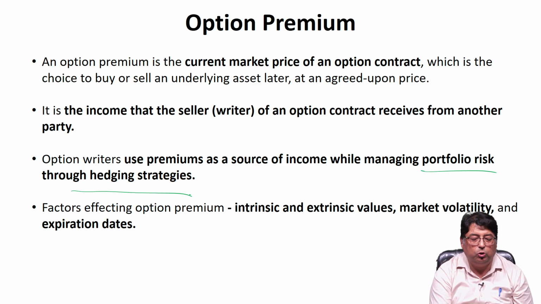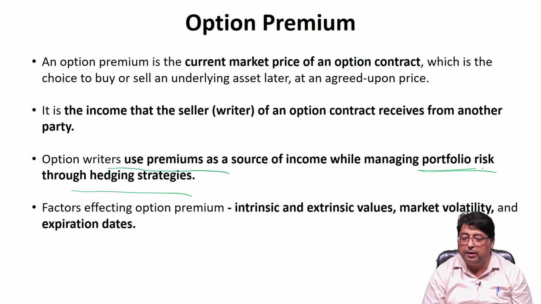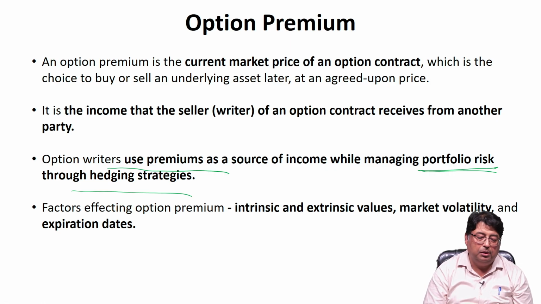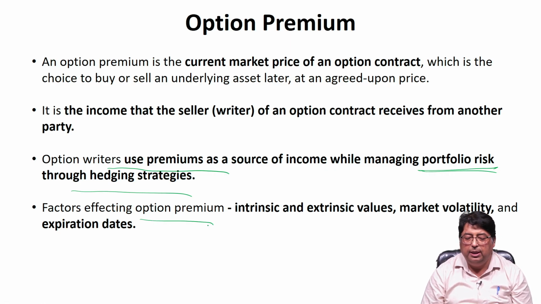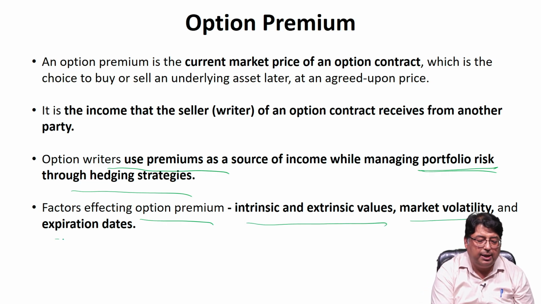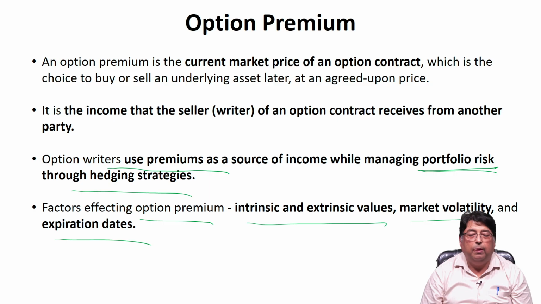So it means that those who are selling the option are at risk, but they earn out of the premium being paid by the option purchaser. The factors affecting option premium: intrinsic and extrinsic values, market volatility and expiration dates. So if the market is more volatile, then in that case the options premium will go up or down.